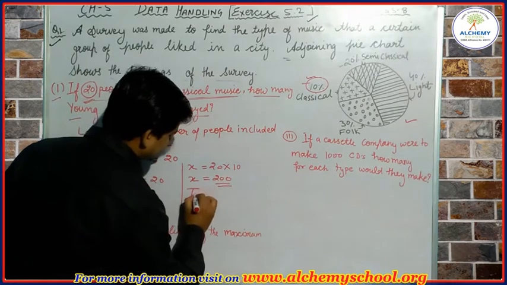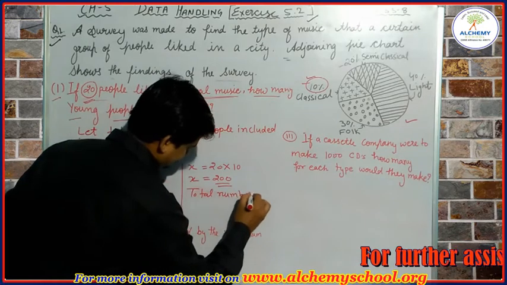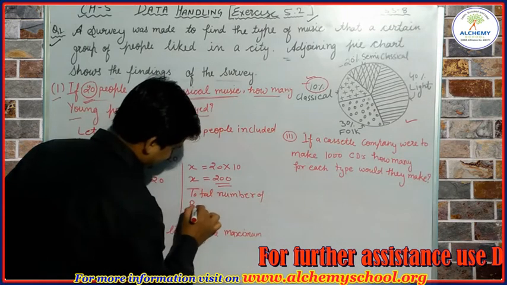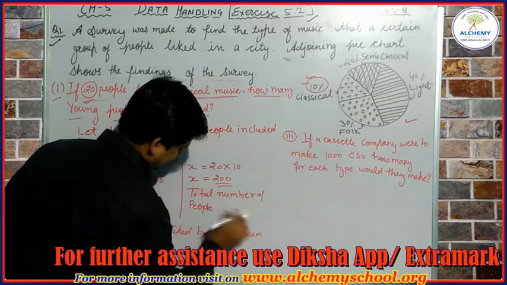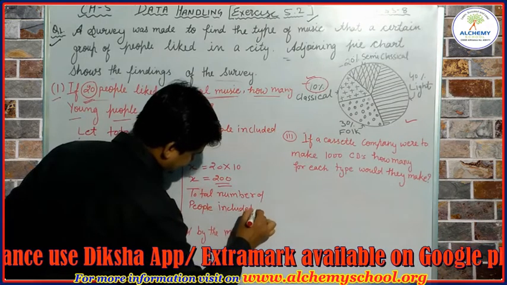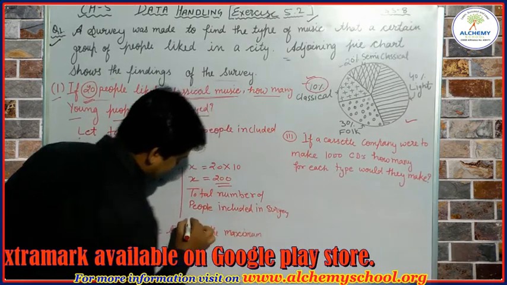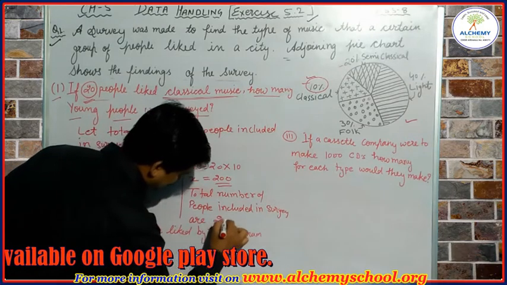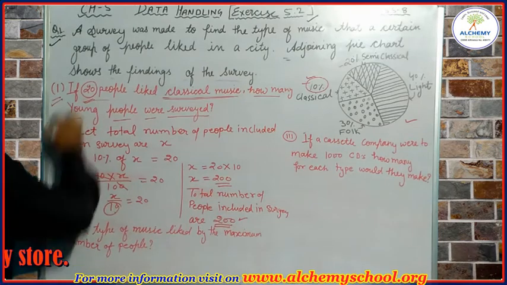It means the total number of people included in the survey are 200. So this is the answer for the first question.